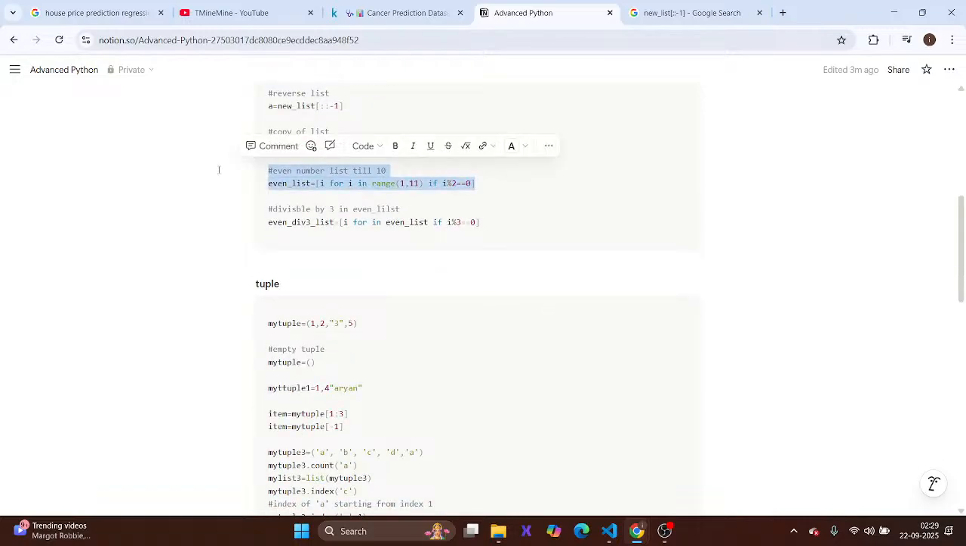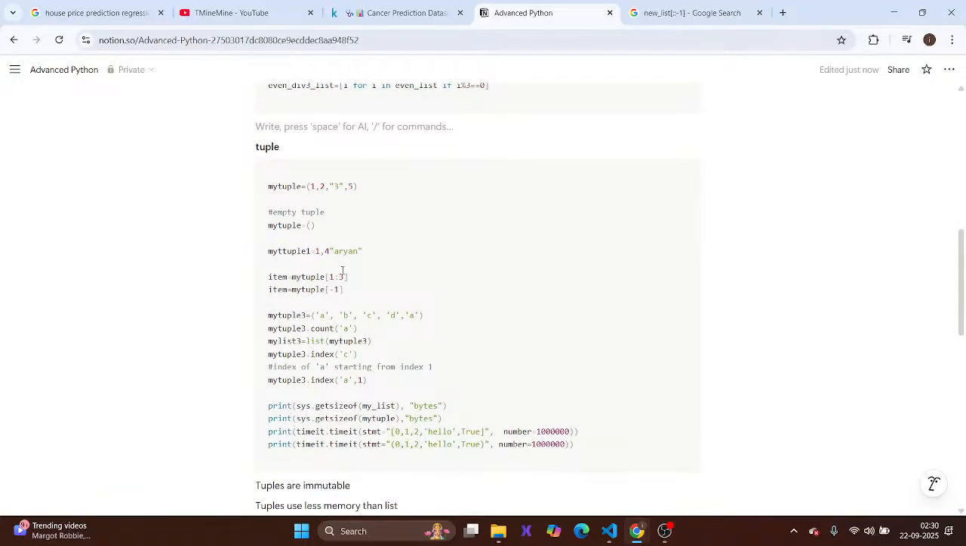And we could also apply list comprehension. We could create the list in a Pythonic way, like for i in range this, and if condition we could add. We can further apply for i in even list, if i mod 3 is equal to 0. So that's it.